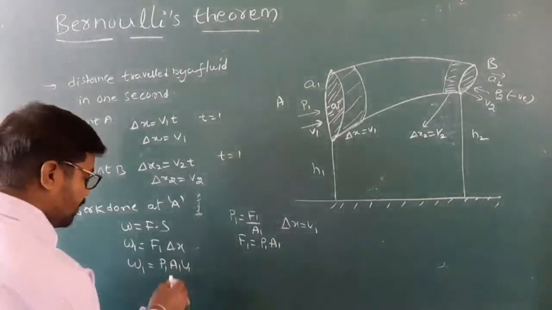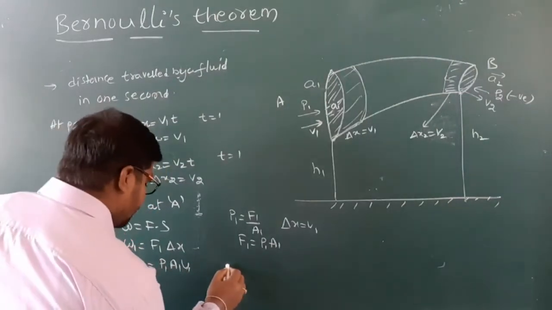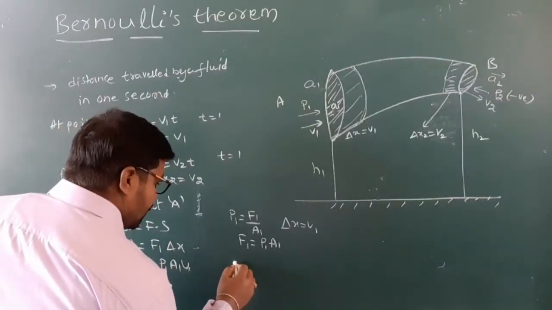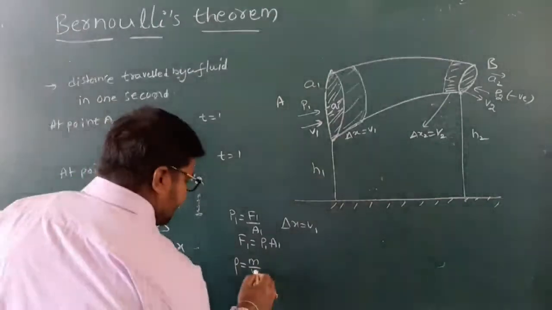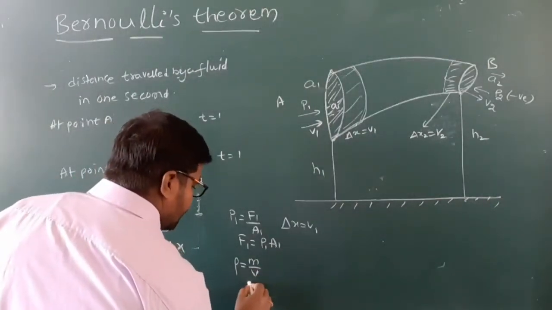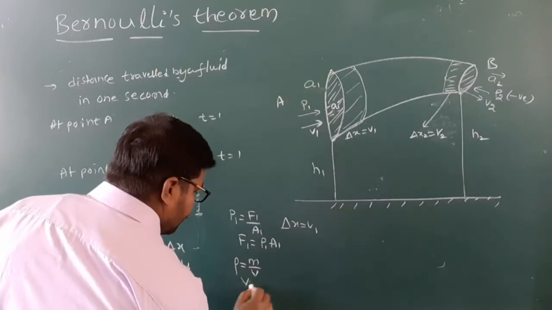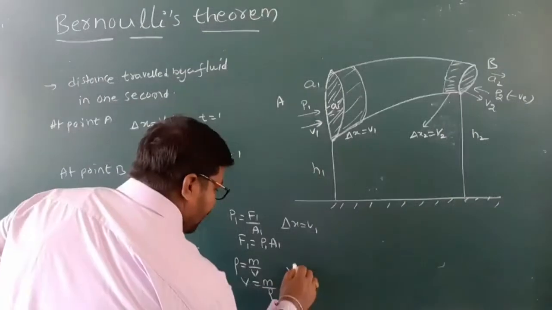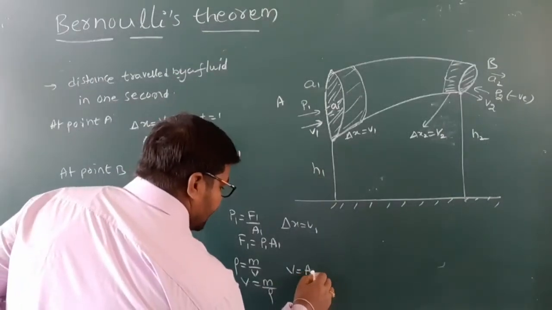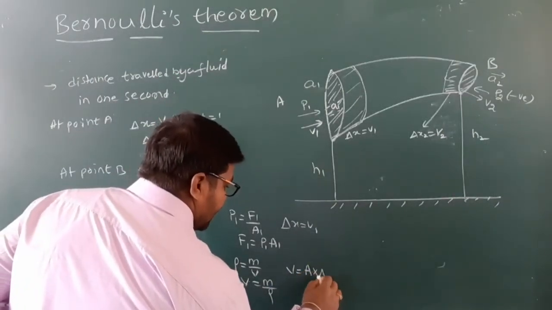From this, what do we have to get? We know that density is equal to mass per unit volume. So volume is equal to mass per density. Then volume is equal to area into length, delta x.